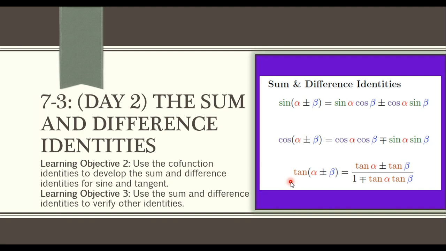So our learning objectives are to use the cofunction identities to develop the sum and difference identities for sine and tangent. Yes, we're going back to cofunctions. And then the last learning objective of this section is to use those sum and differences to verify other identities. Basically, that's the main point: once we have more identities, our whole purpose for having them is to prove other ones. So let's get into it, shall we?